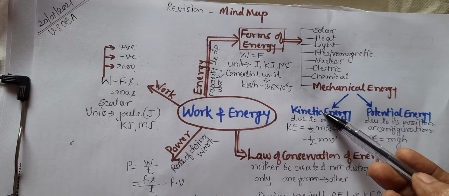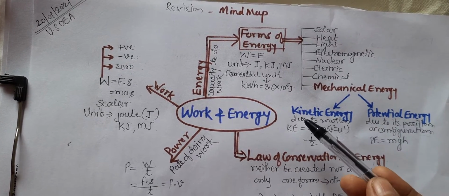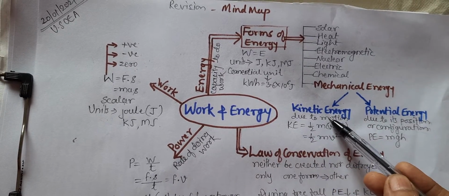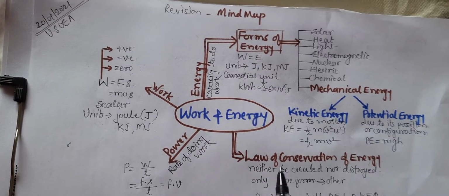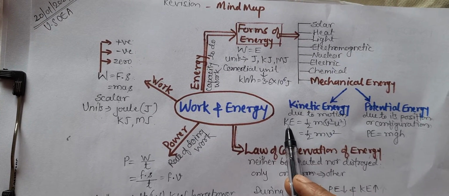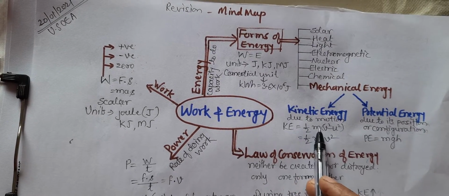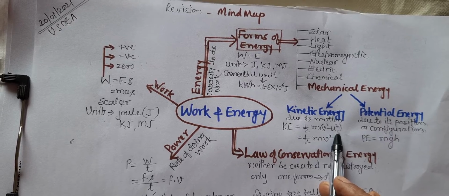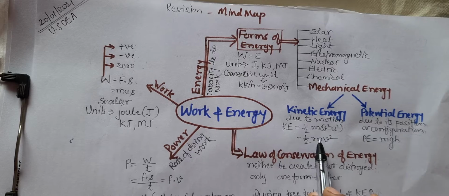Mechanical energy can be kinetic energy or it can be potential energy. The energy which is possessed by an object due to its motion is kinetic energy. As motion is involved, we have to take velocity into consideration, and here you will get the kinetic energy equal to half m (v square minus u square). If the initial velocity is 0, then in that case the kinetic energy will be equal to half mv square.